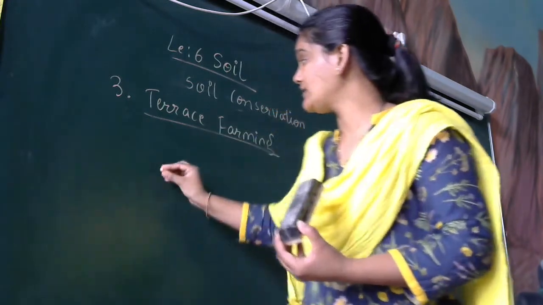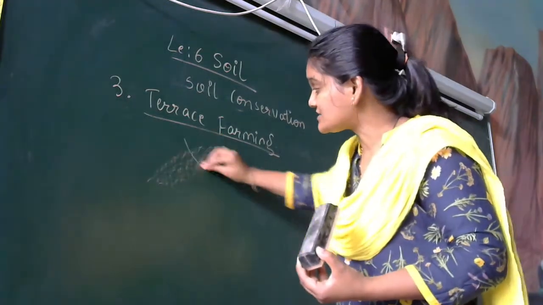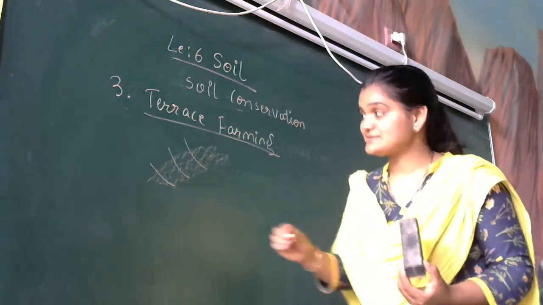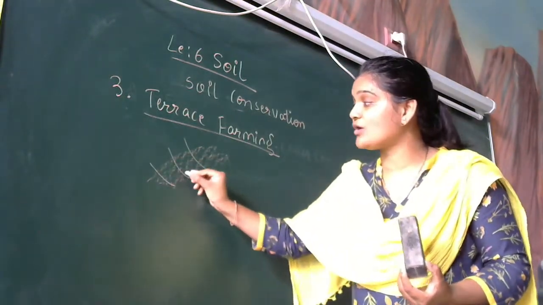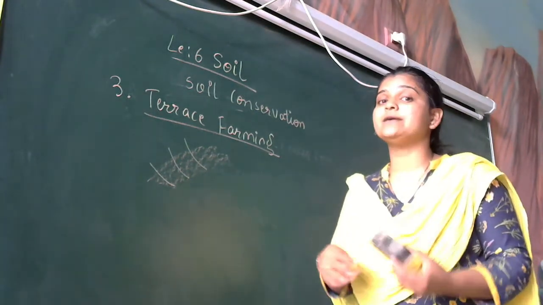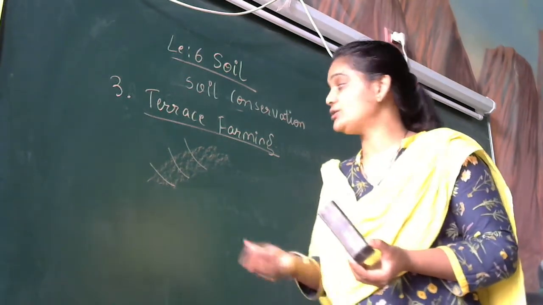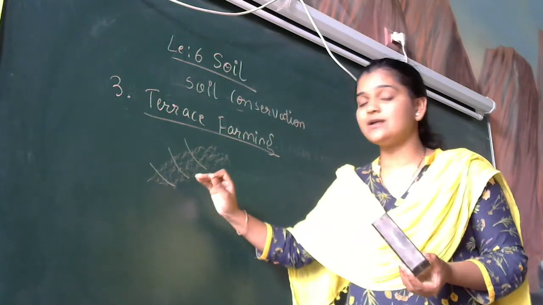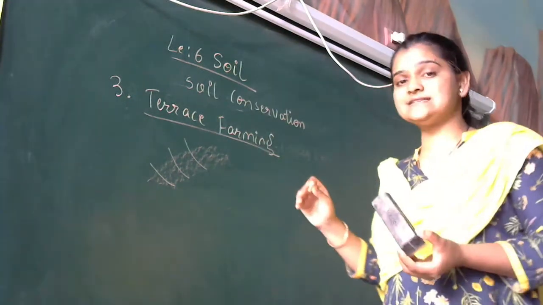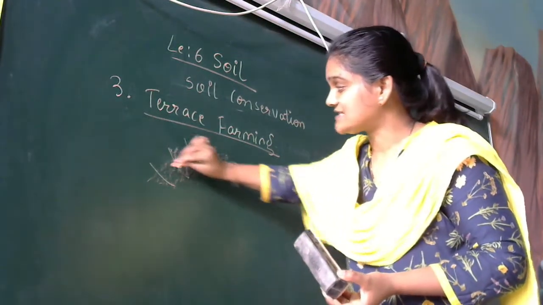So what we can do along the hilly areas is construct steps, and farmers make use of these steps for growing the crops which require more water. They will try to sow the seeds on these steps. During the rainy season, the rain water will come and collect along these steps.